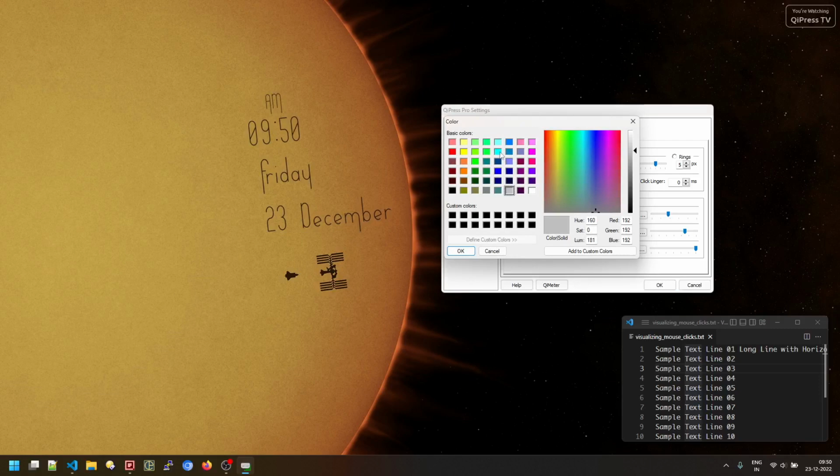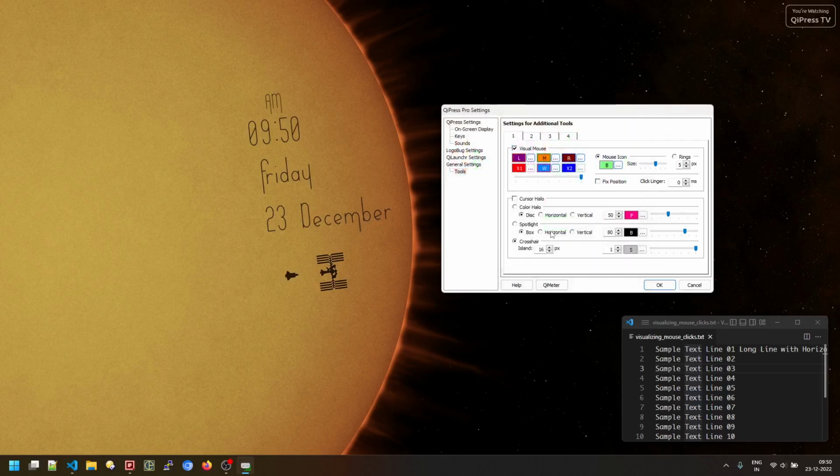This is the base color of the mouse. Let me make it a very light green, and this is the transparency of the mouse. Let me reduce it quite a bit and see what happens. Now there are two other options. The fixed position option, which means the mouse icon or the rings will not follow the pointer, but they will be fixed beside the on-screen display. I'll not be demonstrating that.